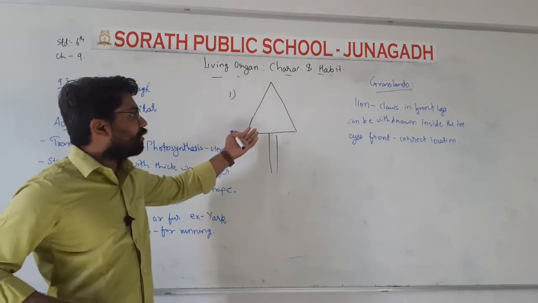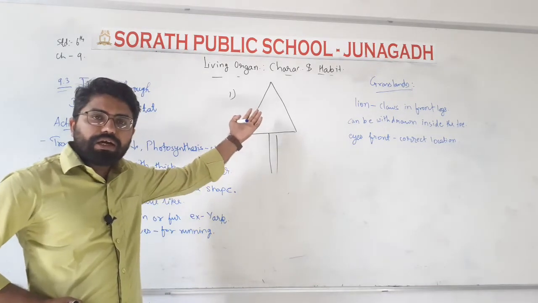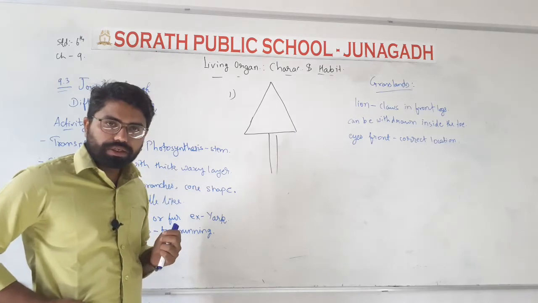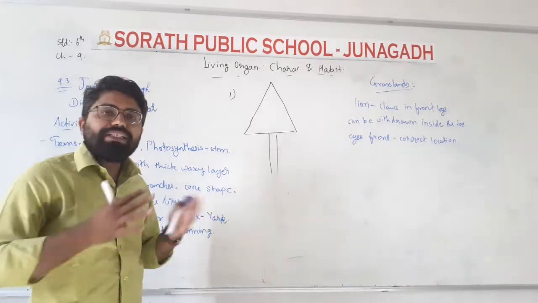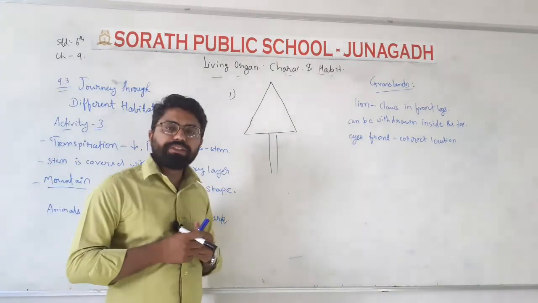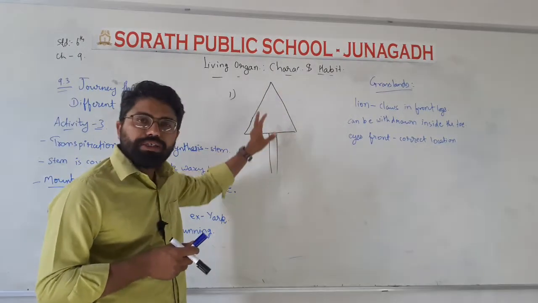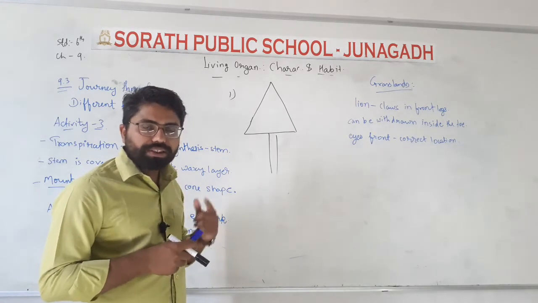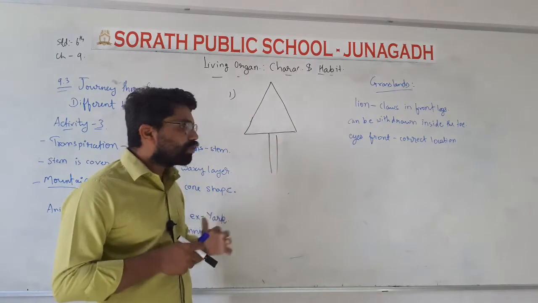Now, there is a big reason why the plants or trees have a cone shape. When there is snowfall on this cone shape, what happens? It will slope down. All the snowfall will slope down towards the land. That is the first benefit of this sloping shape. Their branches are also sloping.